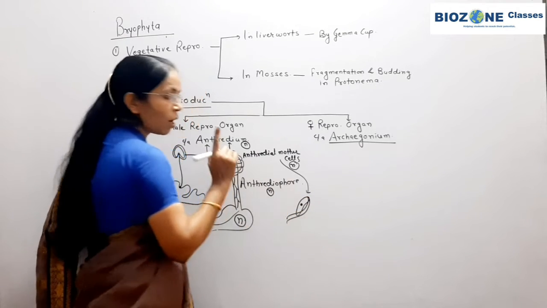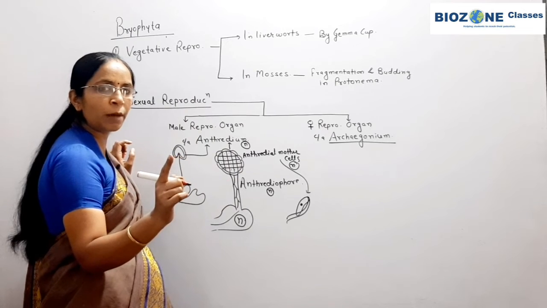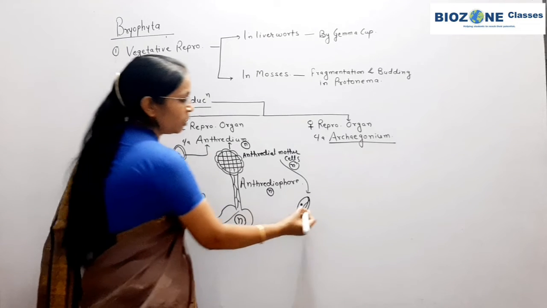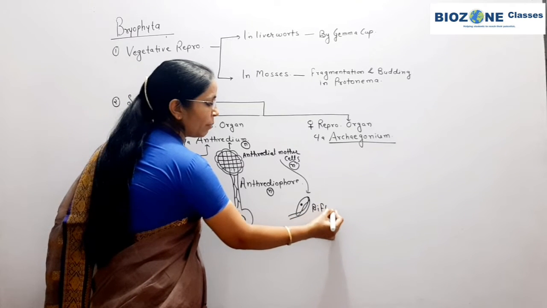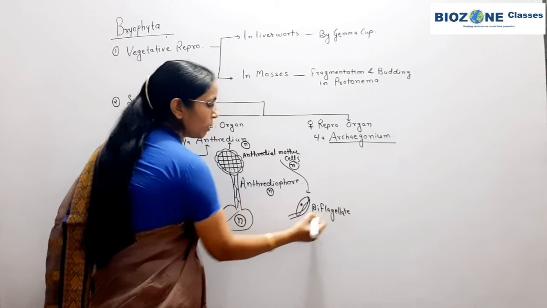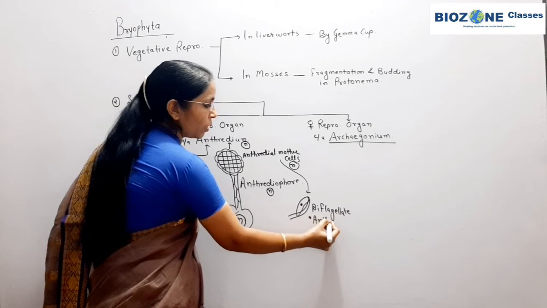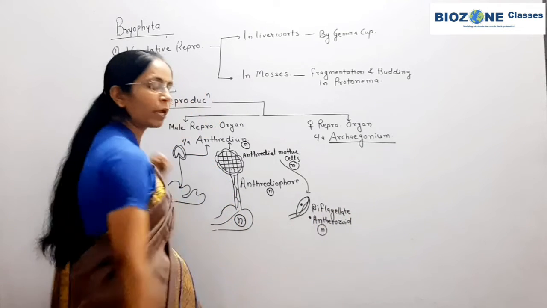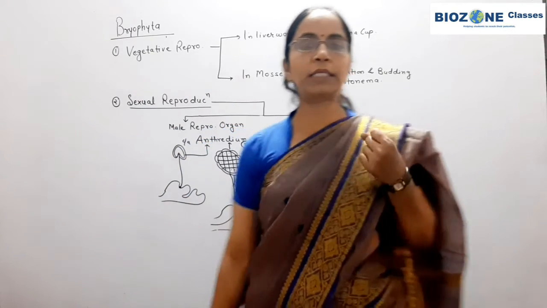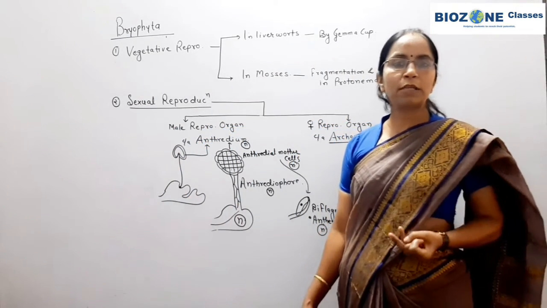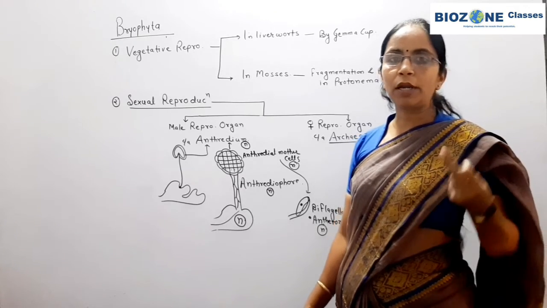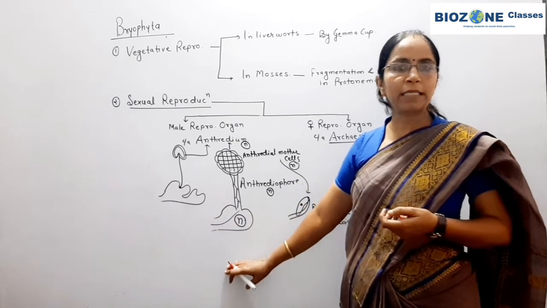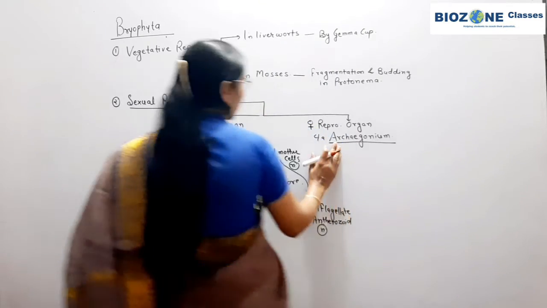biflagellate antherozoids. So again, water is essential for fertilization. That means the male gametes are flagellated. Here you remember, in Bryophyta male gametes are biflagellate. First thing you remember. And secondly, the male gametes are called antherozoids. As a rule, gametes are always haploid. So one thing again you remember, gametes are always haploid. The zygote is always diploid, but the parent body may be haploid or diploid. In case of Bryophyta, the plant body is haploid.